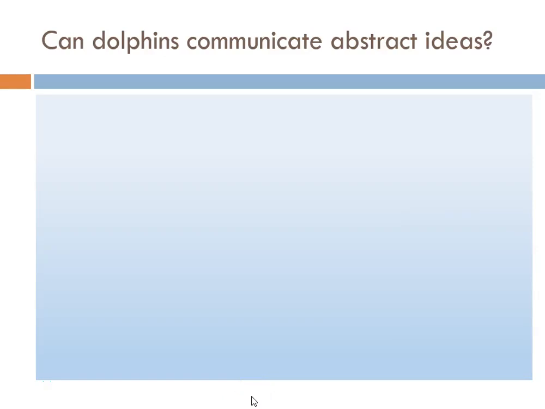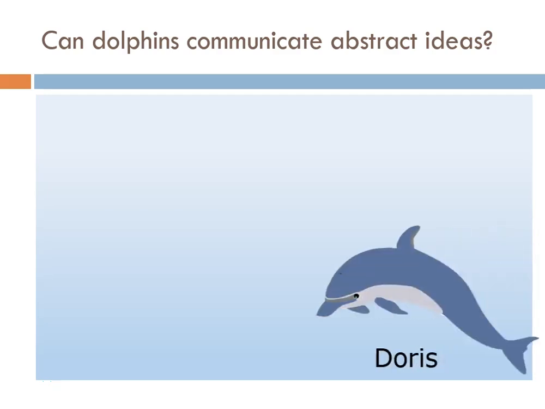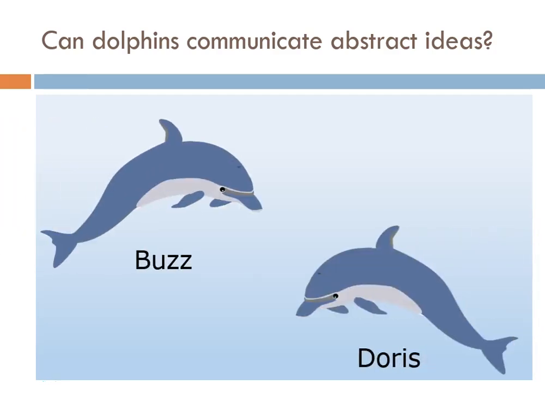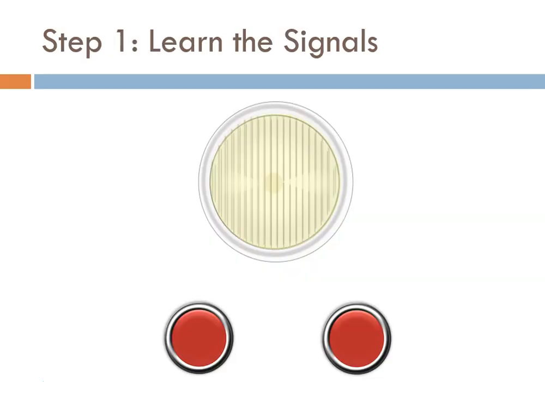In this video, we're going to look at another important use of probability distributions. In the 1960s, a researcher worked with two dolphins named Buzz and Doris. He worked with them a long time, teaching them to obey a signal. He put a headlight of a car on the side of their tank, and when the headlight was on, he